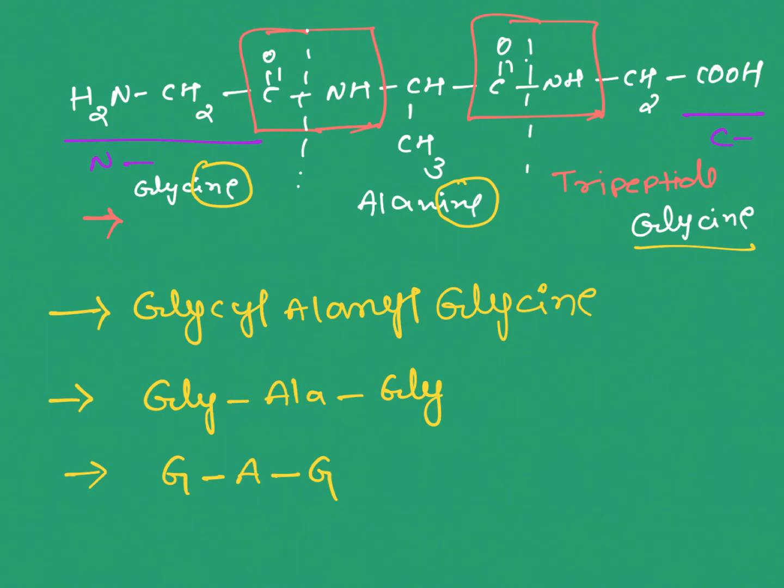Let's take another one. I am giving it as homework; you try to write the structure. Glycyl, valine and alanine. You write the structure of this peptide.